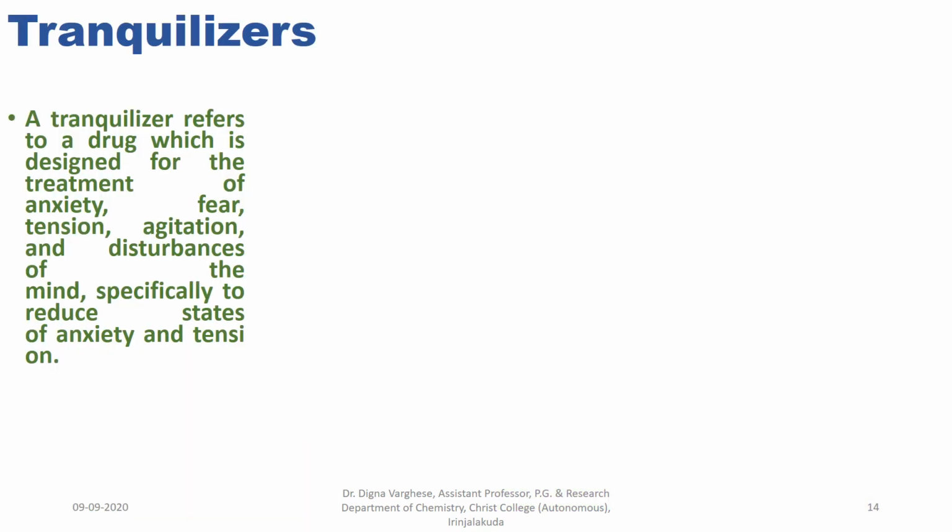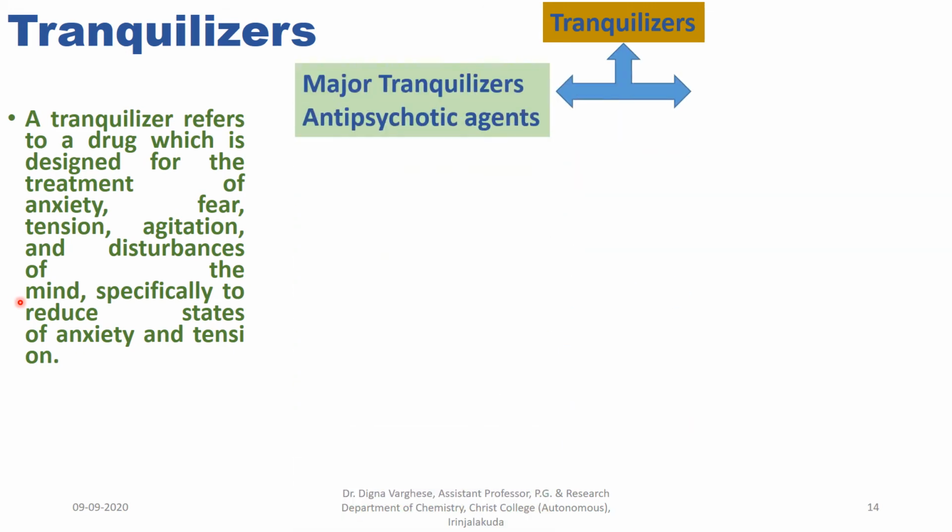Tranquilizers. A tranquilizer refers to a drug which is designed for the treatment of anxiety, fear, tension, agitation, and disturbances of the mind, specifically to reduce the states of anxiety and tension. Tranquilizers are of two types. First one is major tranquilizers, that is antipsychotic agents.